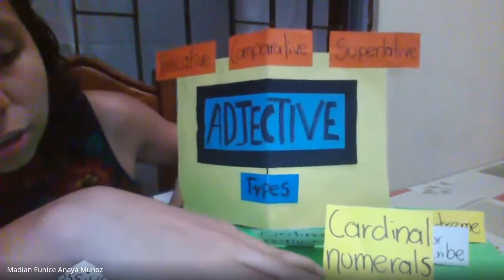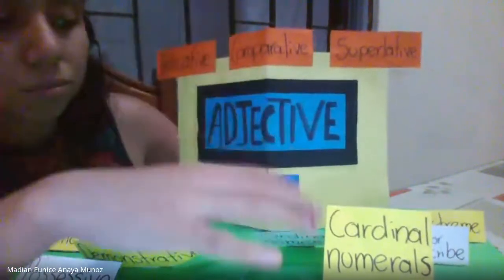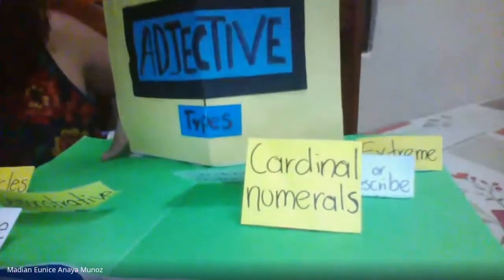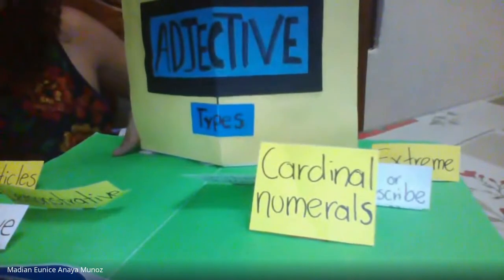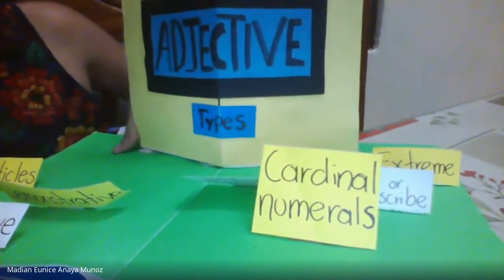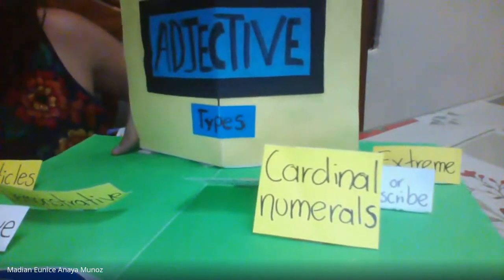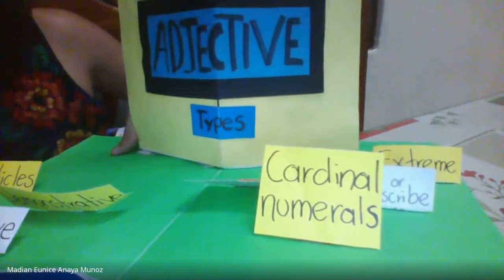And cardinal numerals are 1, 2, 3, 4, 5. An adjective can tell or describe the opinion, the size, the shape, the age, the color, origin, material, number, the texture of the noun.